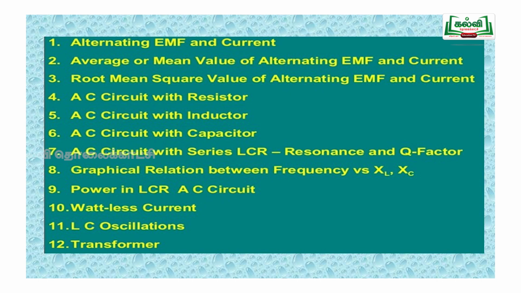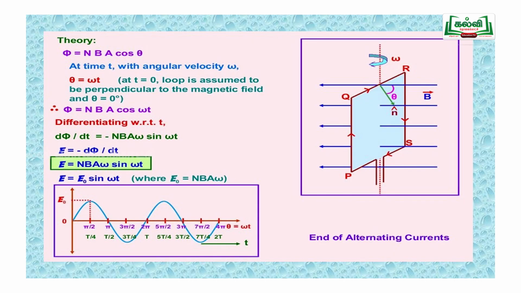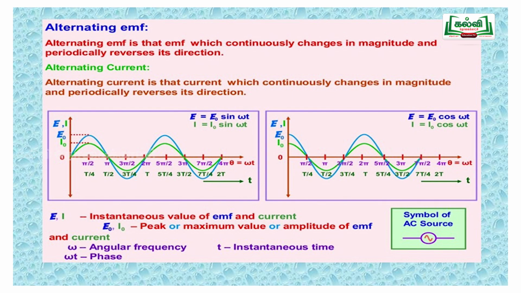That we had discussed in the last topic, electromagnetic induction, that the alternating current is generated and it is alternately varying. So according to time it is varying. So the amplitude of the current varies with respect to time. We had seen that from the AC generator, the EMF generated is NBA omega sin omega t. So that NBA omega is the maximum amplitude, called the peak value, and the alternating EMF is represented as E is equal to E naught sin omega t. So the alternating EMF is the periodically varying EMF.